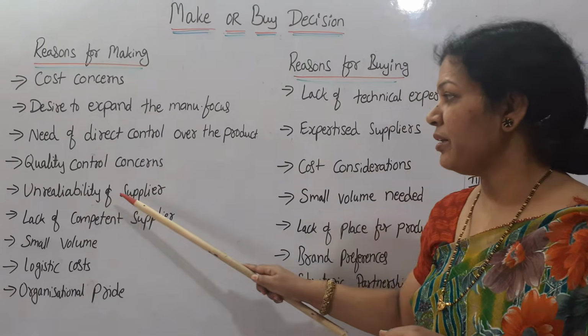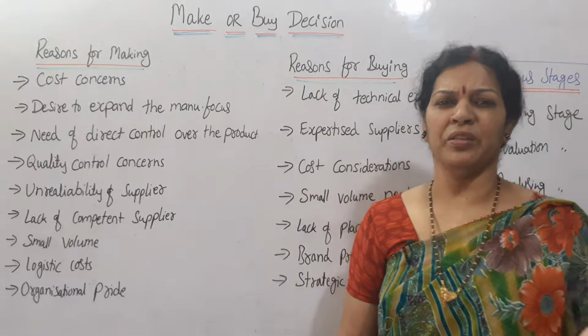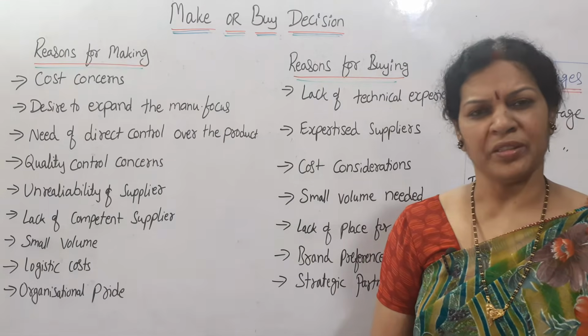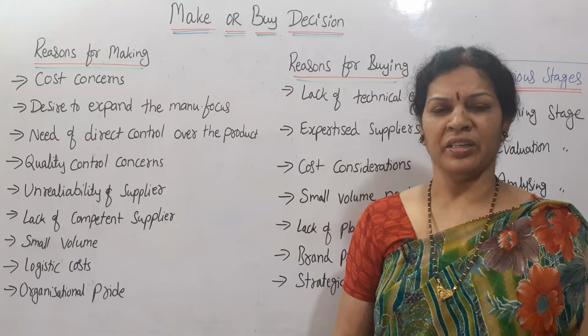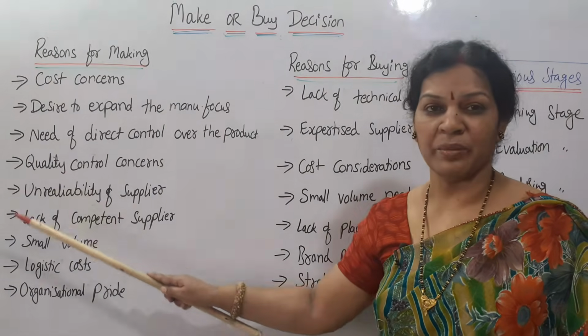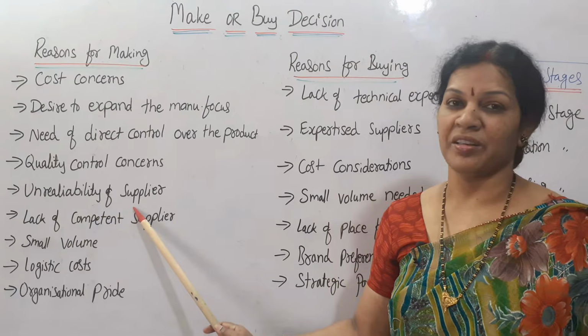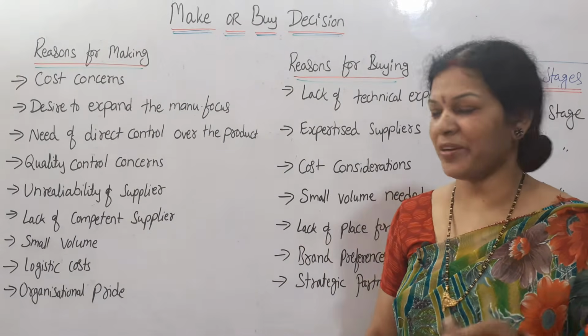And unreliability of supplier. Sometimes suppliers may not supply properly. They stop, they may increase the price, they may do whatever they want, decreasing the quality. So these are all things we can call unreliability of the supplier. So why the headache? Let's go for manufacturing, make the product.